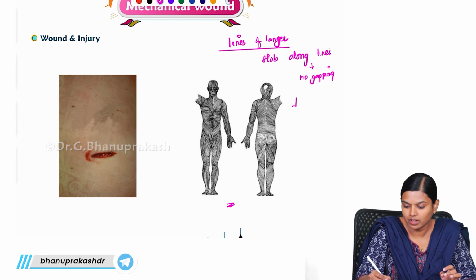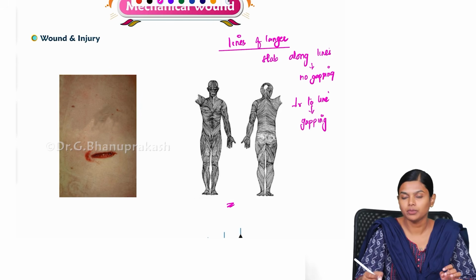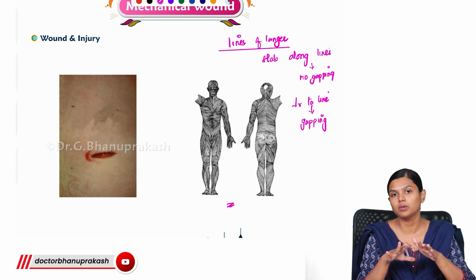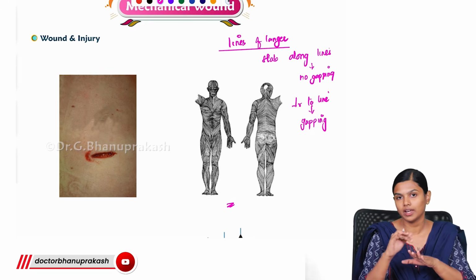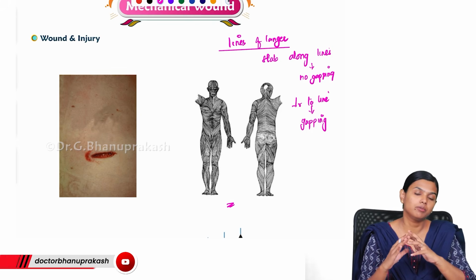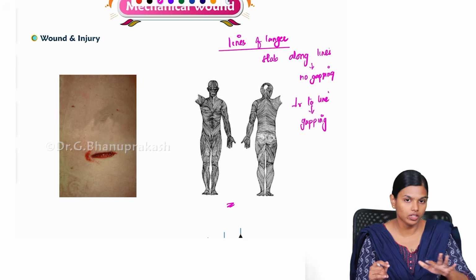But if it is perpendicular to the lines, then there will be massive gaping. Because of that, you will have very big confusion. You have to approximate the wound edges and then find out the dimensions. If you don't approximate before taking the dimensions, there will be very big differences between the dimension of the wound and the dimension of the knife.